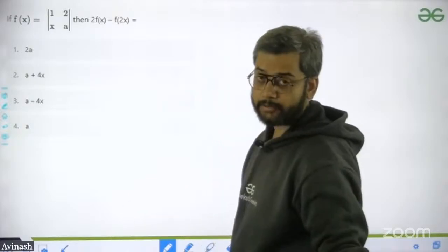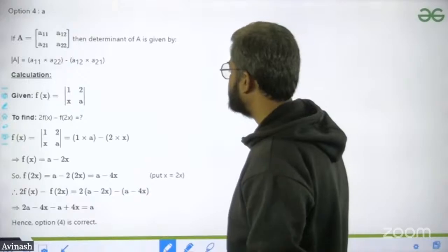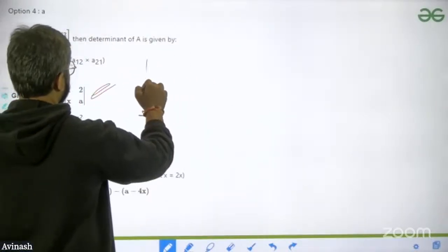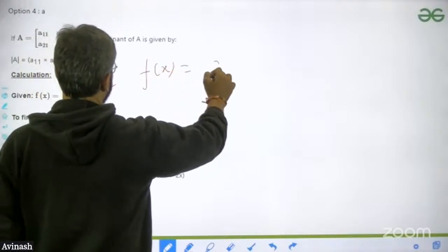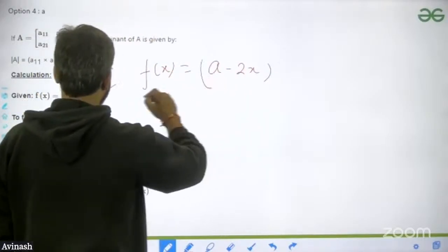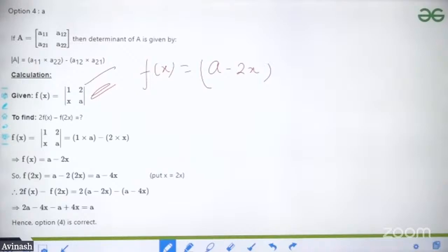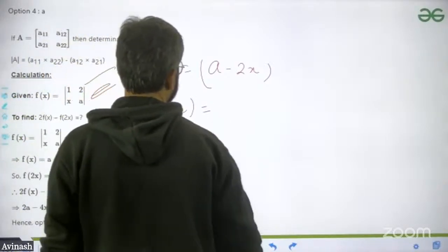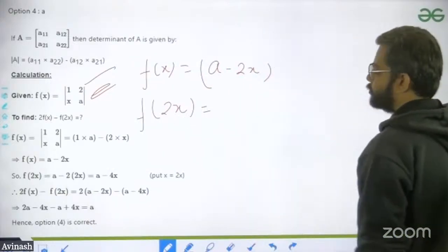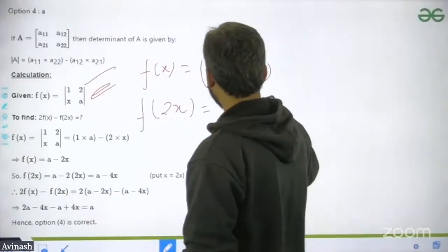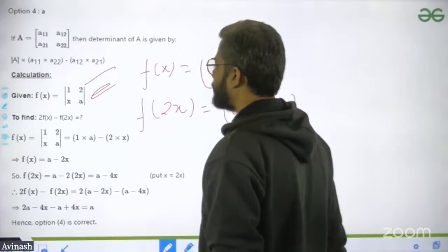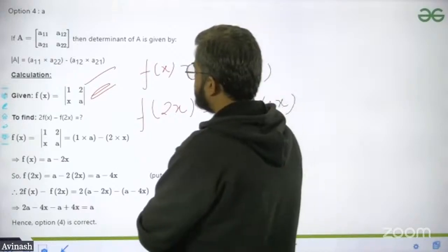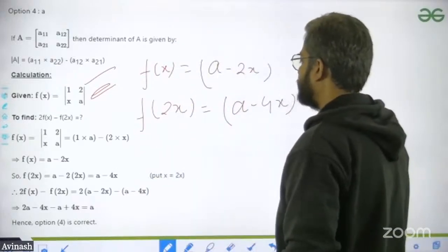And the question is really easy. I'm going to explain this thing. This is the f(x) function. So find the f(x) value. f(x) is equal to a minus 2x. Now, f of 2x means that I'm going to replace x with 2x. So that will be a minus 4x. I hope you remember this point, right? Now they have asked for f of 2x, which is equal to a minus 4x.